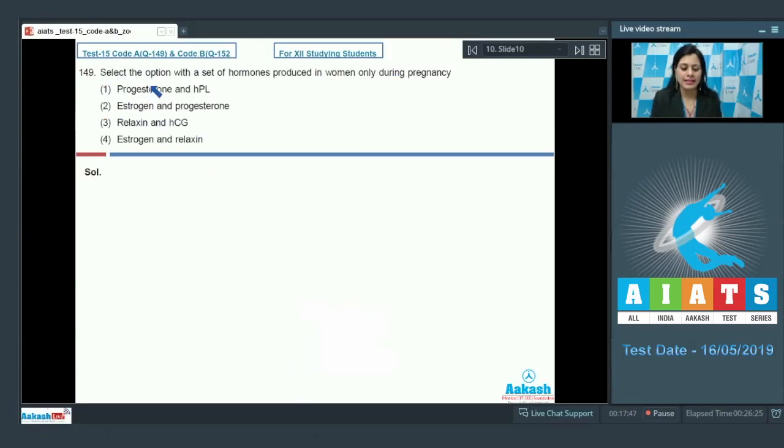Question number 149. Select the option with a set of hormones produced in women only during pregnancy. And the key point is only during pregnancy. And the options are progesterone and HPL, estrogen and progesterone, relaxin and HCG, and estrogen and relaxin. And the correct answer to this question is option number 3, relaxin and HCG. Because relaxin, HCG and HPL are hormones produced only in pregnant women.